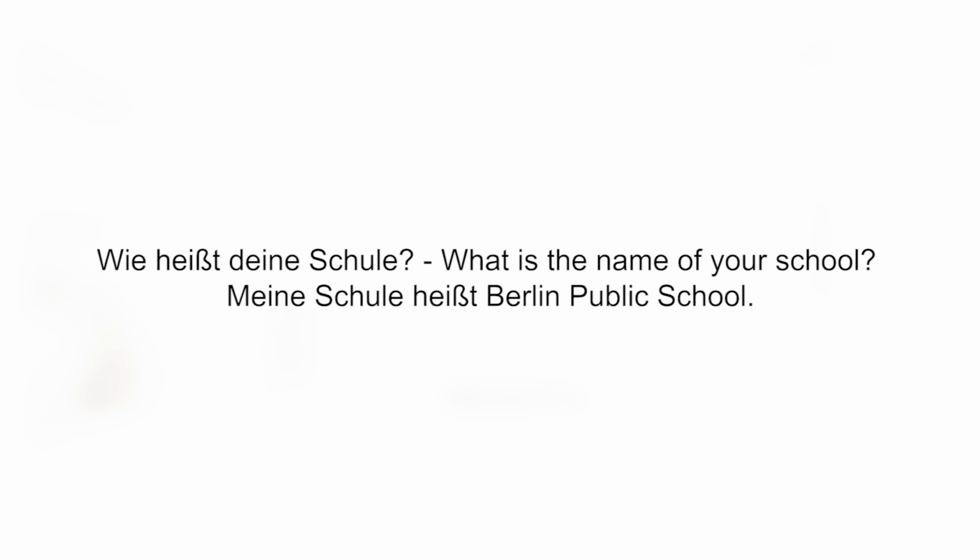Wie heißt deine Schule? Now you saw the question about your own name, that is, wie heißt du? Whenever you recognize the verb heißen, you must immediately connect it with the name of the thing that you are talking about. In this question, you're talking about the school. So I'm asking, how is your school called? In other words, what's the name of your school? So you can give a name. Meine Schule heißt Berlin Public School, for example. One more time. Meine Schule heißt Berlin Public School.